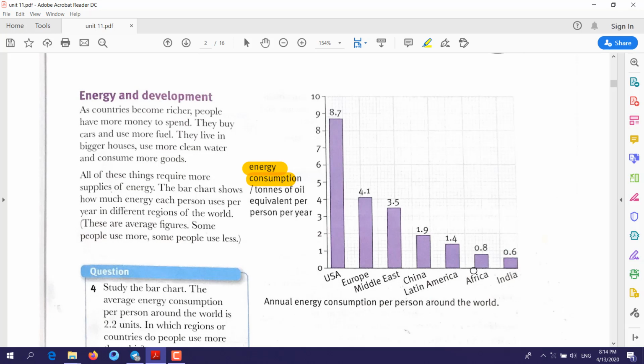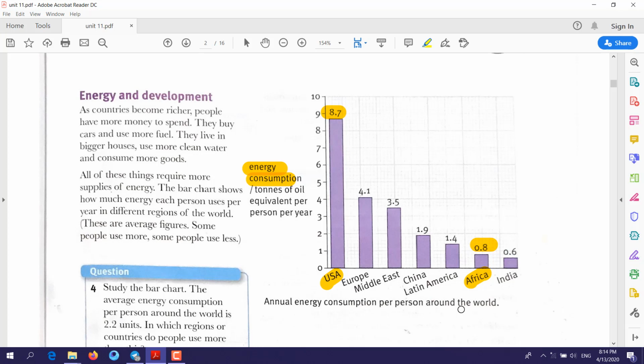For example, let's take this example, Africa with the USA. Before looking at this graph, if you ask someone which country is more developed, Africa or USA?